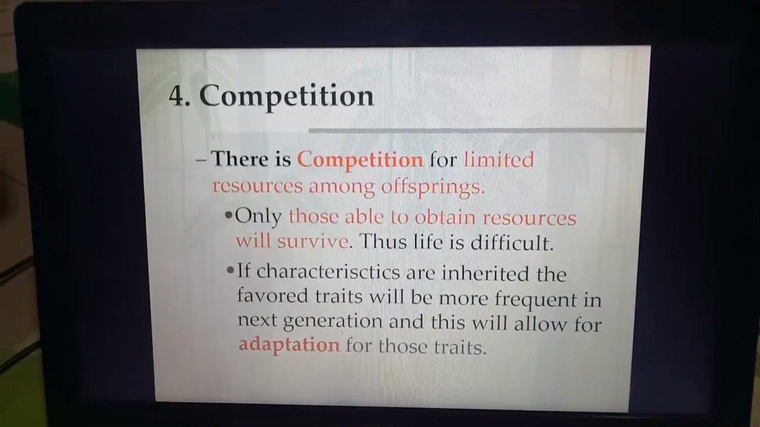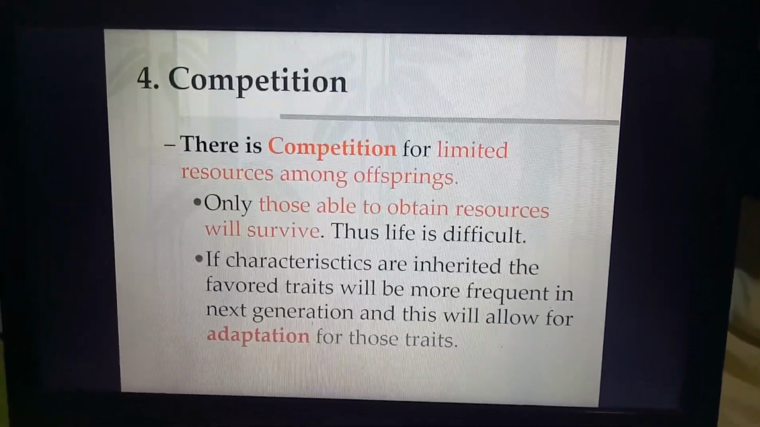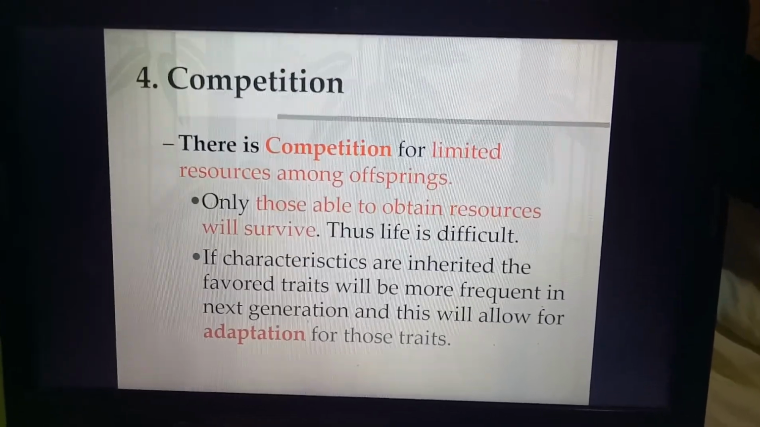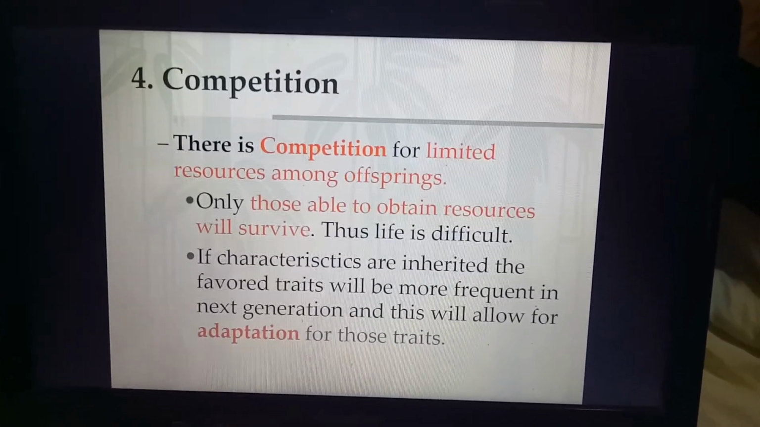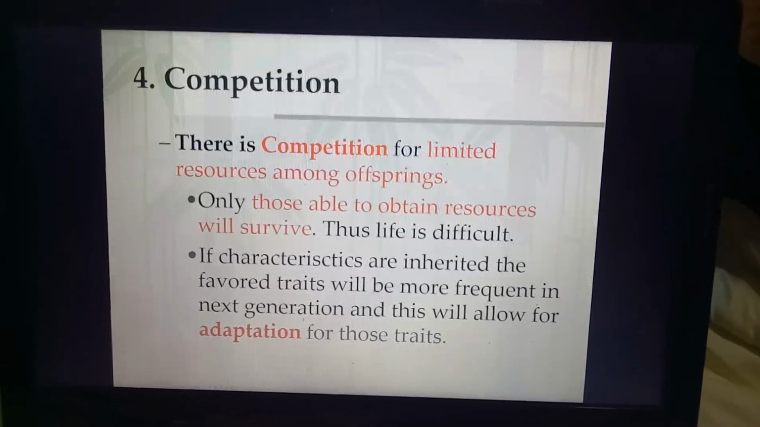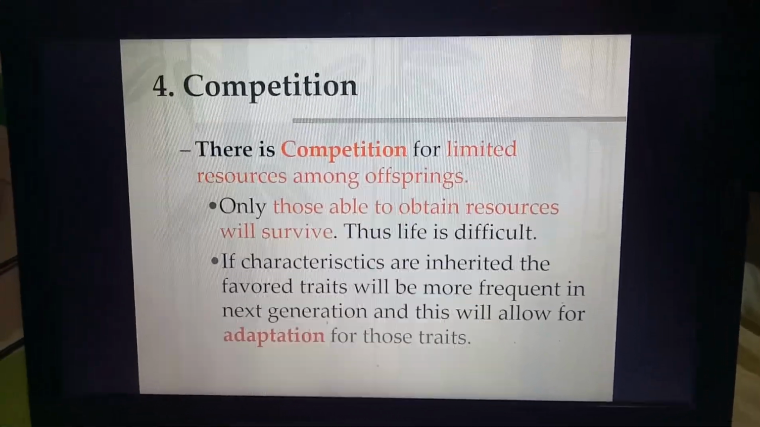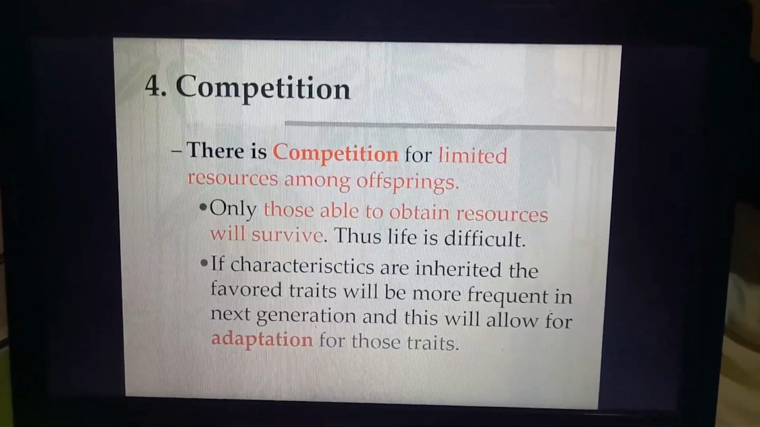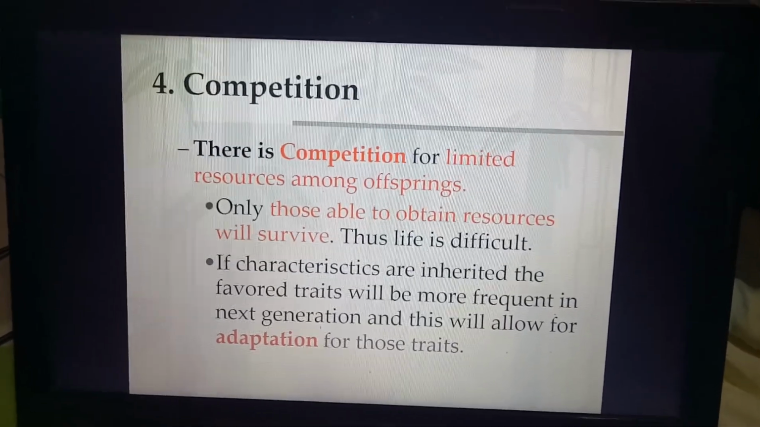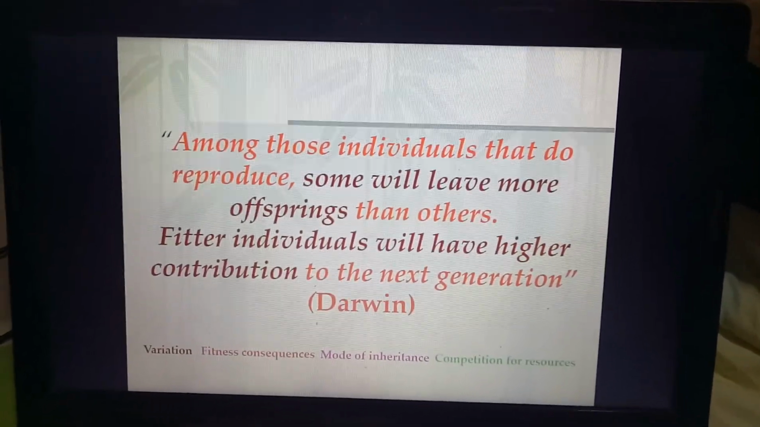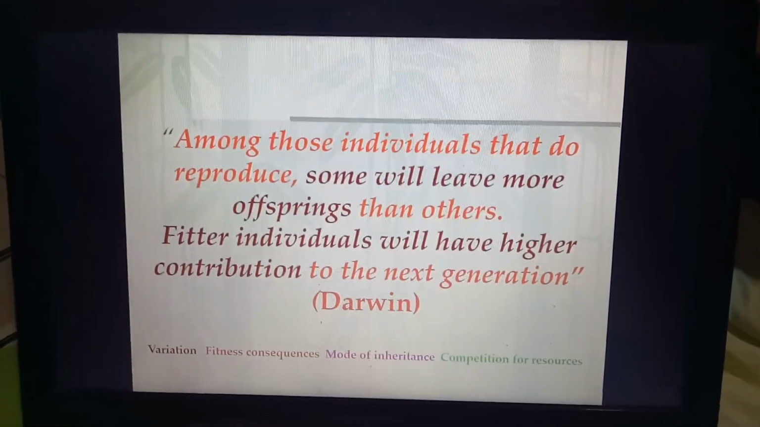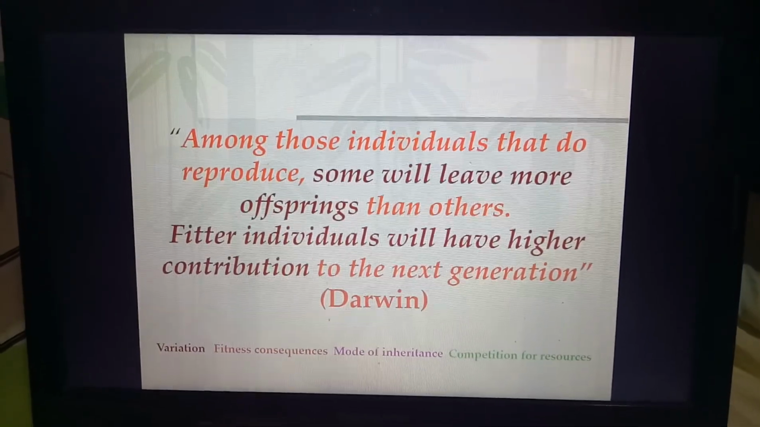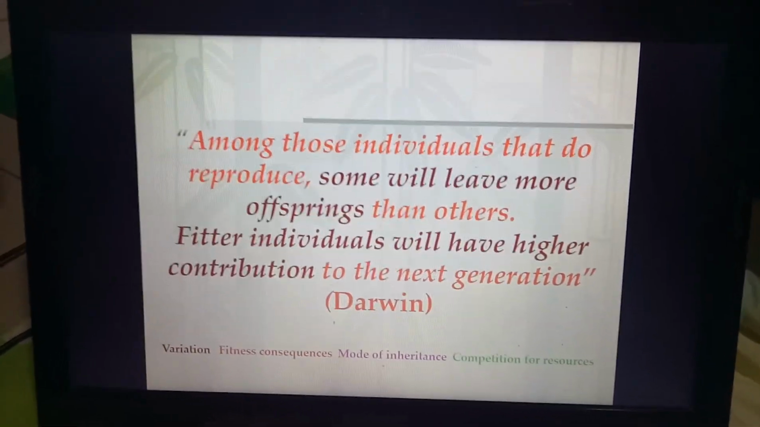The last one, about competition. Of course, competition is very important for limited resources among offspring. Only those able to obtain resources will survive. Of course, the stronger ones have higher chances to survive compared to those organisms that have very limited resources. Okay, so this is by Darwin, who said among those individuals that do reproduce, some will leave more offspring than others. Fitter individuals will have a higher contribution to the next generation. So this is by Darwin.